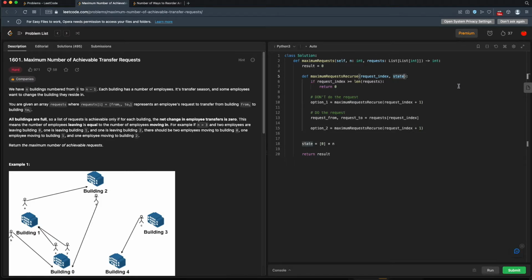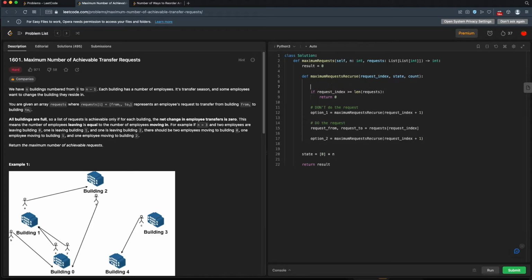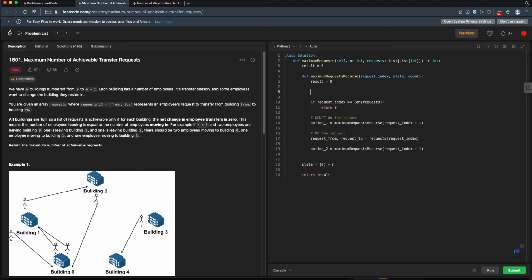Let's see, what else will we need to pass in? Well, at this point, we also need to pass in how many of our transfers have we done? Because we're not keeping track of the actual transfers. We just need to keep track of the count of transfers. So we'll keep track of how many transfers have we done up to this point. And if we reach a point where all of our buildings are in balance again, we can actually lock in this count as being valid transfers. So let's do that first, actually. So we'll have some internal result here. It's going to start at 0. Then we can check, is our state balanced? So maybe we'll have some function for that.